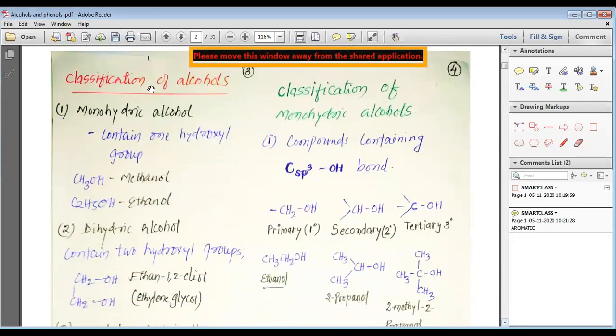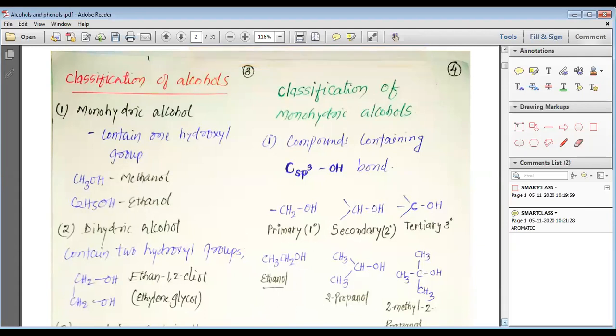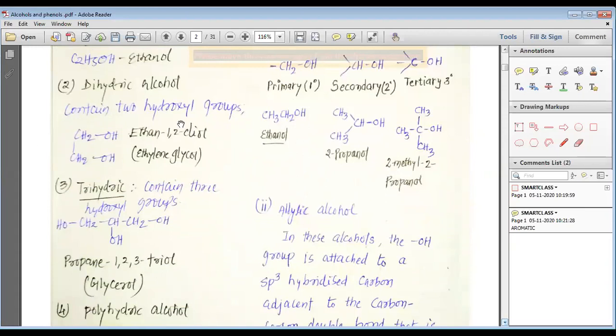Now first we should study about the alcohols. So we shall study classification of alcohols. First we have monohydric alcohol. This monohydric alcohol contains one hydroxyl group. Examples are CH3OH or C2H5OH, that is methanol or ethanol. Then we have dihydric alcohol that contains two hydroxyl groups, which is ethane-1,2-diol, also known as ethylene glycol.